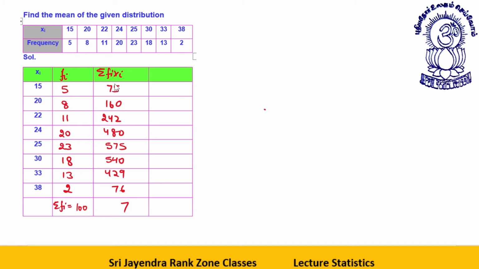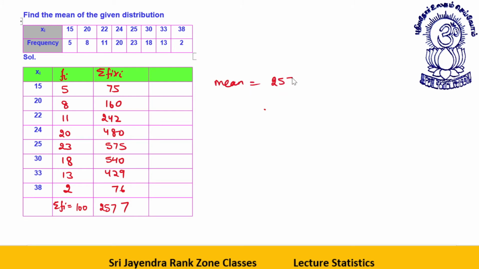Now I'll add this like 7, 7 to 9, 16, 25, 25 plus 24, 49, 49 plus 48, 97, 97 plus 57, 154, 154 plus 54, 208, 208 plus 42, 250, 250 plus 7 is 257.